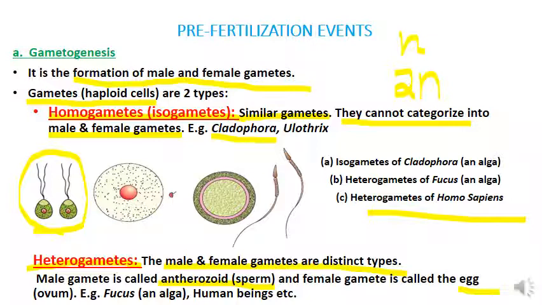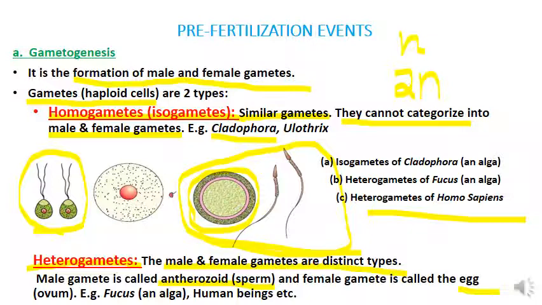One main example for heterogamete is the human. In case of human, the male gamete and female gamete have different structures and we can easily identify them based on their structure. This third one is the example of human, that is female gamete and male gamete.